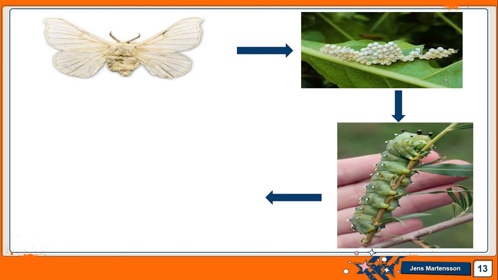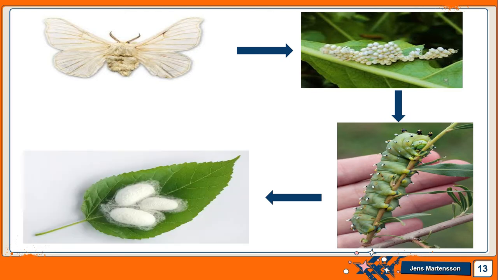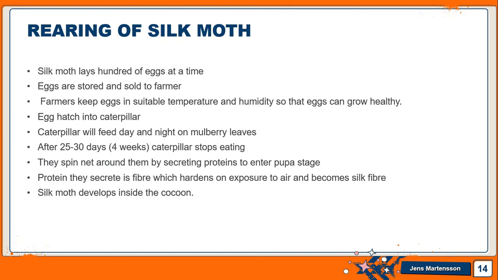And these eggs will hatch to give us caterpillars. And from this caterpillar, we will get what? Cocoon. So this is rearing of silkworm. What happens in rearing of silk moth? Silk moth lays hundreds of eggs. Eggs are stored and sold to the farmers. Farmers keep these eggs at suitable temperature and humidity so that they can grow healthy. Eggs hatch into caterpillars.